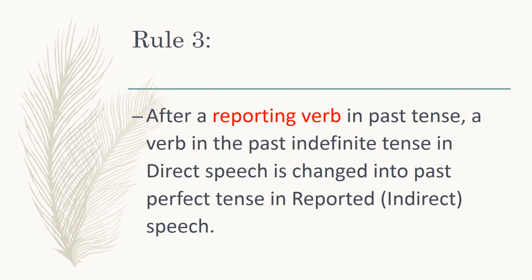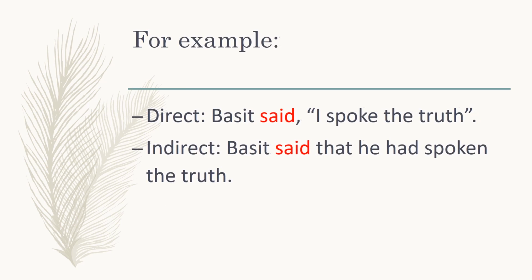For example, Basit said, I spoke the truth. Now said is the past form of the reporting verb, and then the narration itself is in past indefinite tense, which is converted into past perfect tense. Basit said that he had spoken the truth. I hope the difference between Rule 2 and Rule 3 is clear by now.